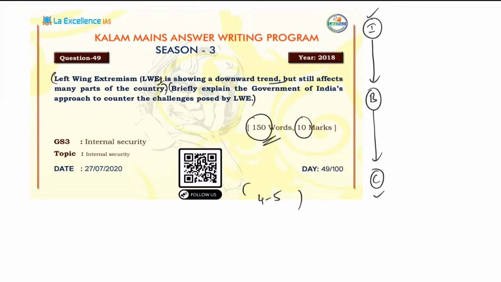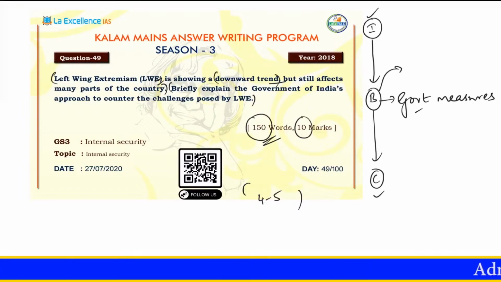Now we'll move forward. The question is asking us to talk about the strategy of the government to counter the challenges posed by left-wing extremism. So I have to talk about government measures. But before I do that, I also have to establish the downward trend.